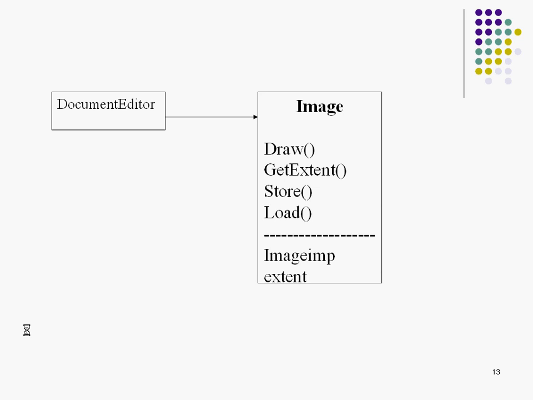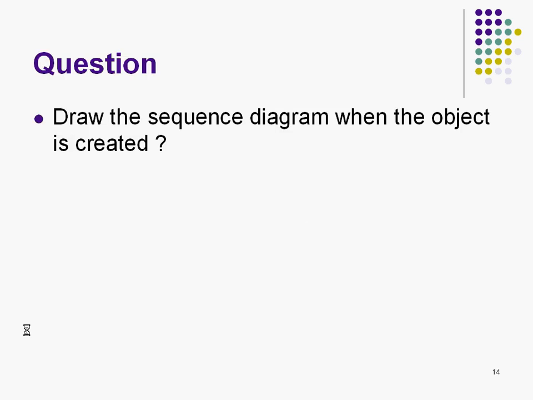So in this case, the problem is when the file readme.doc is opened, you would not like all the images to be displayed at the start. Why? Because the time to open the document is going to be large. Suppose you have 10 pictures in the file, the time to open the document is going to be large. So that's the reason we would have an image proxy class in this case.